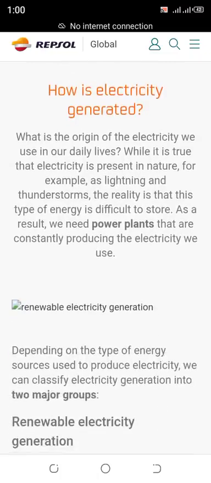How is electricity generated? What is the origin of the electricity we use in our daily lives? While it is true that electricity is present in nature, for example, as lightning and thunderstorms, the reality is that this type of energy is difficult to store. As a result, we need power plants that are constantly producing the electricity we use.